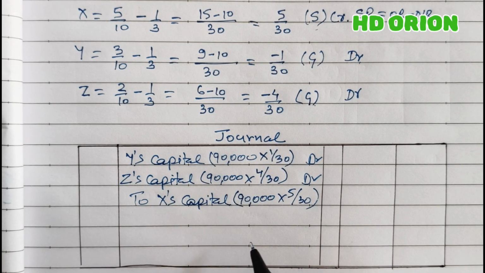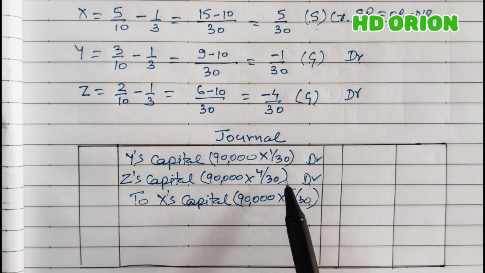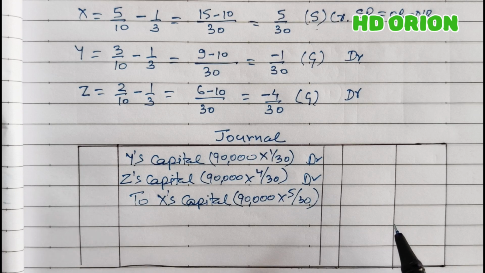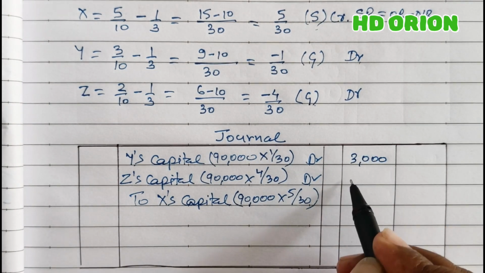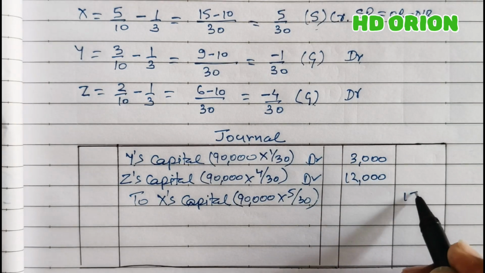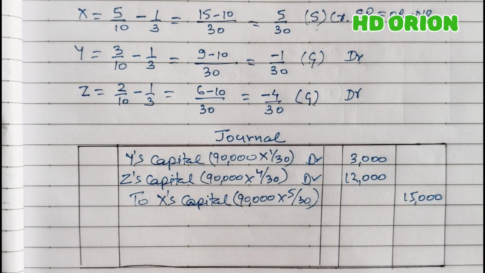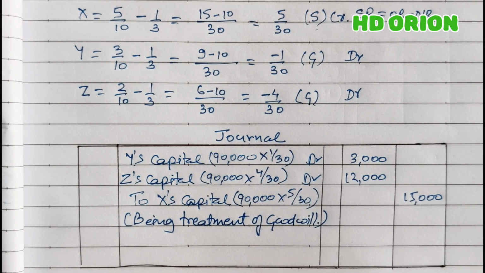Please do not write 90,000. It is the firm's goodwill, but the proportionate amount of sacrifice and gain will go in the journal entry. So it is 3,000 rupees, then 12,000 rupees and 15,000 rupees, being treatment of goodwill. Now you can also do it by splitting the amount of goodwill rupees 90,000 in old ratio and new ratio and subtracting it, as I have told you in question number 6. So that way also you can figure out the amounts and pass these journal entries.